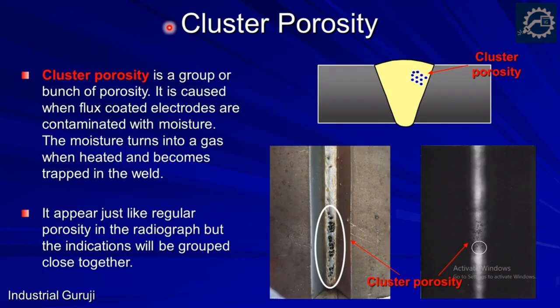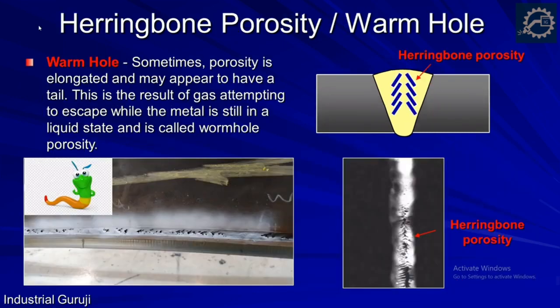The third type is cluster porosity. Cluster means group. So cluster porosity is a group or bunch of porosity. It is caused when flux coated electrodes are contaminated with moisture. This moisture turns into gas when heated and becomes trapped in the weld. It appears just like regular porosity in the radiograph, but the indications will be grouped close together, like shown here. The next type is herringbone porosity.